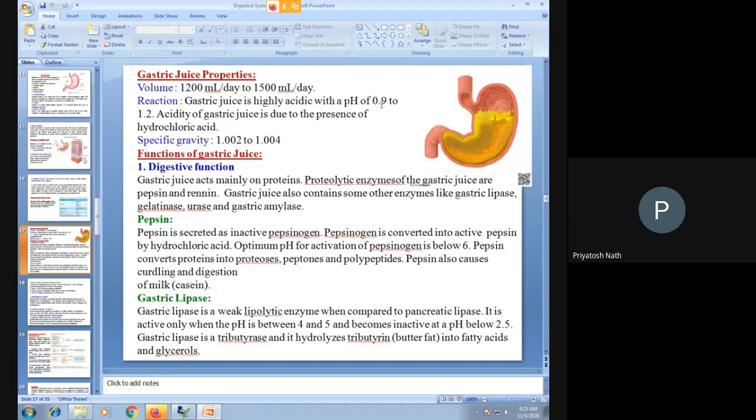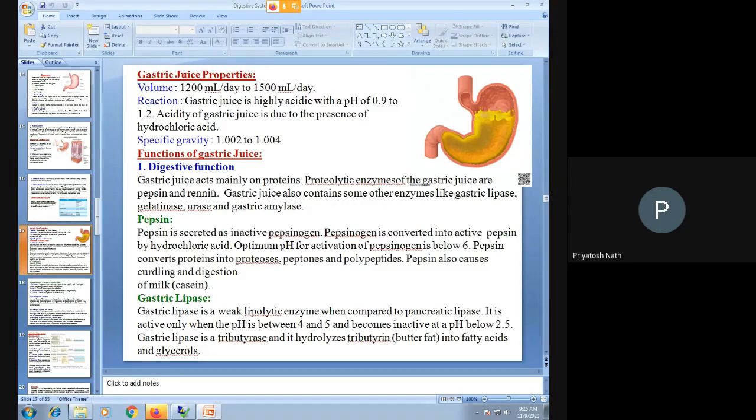The pH is very acidic, about 0.9 to 1.2, and this acidity is because of the presence of strong hydrochloric acid, HCl. It is so strong that if you put an undigested piece of meat inside the stomach, it will get digested. People even say an egg can be digested by the stomach acid if you put it in without the shell.